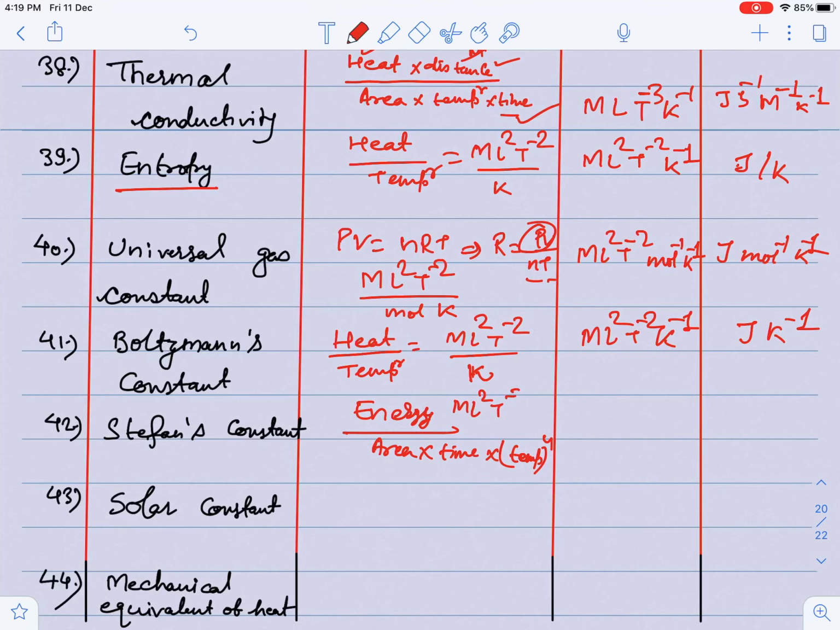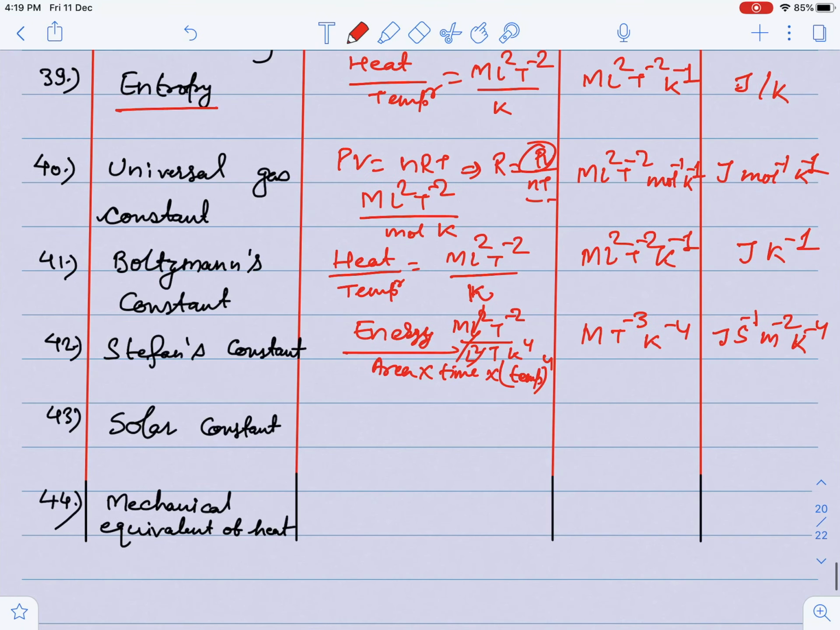So I am writing that energy is nothing but mL2T minus 2. Area is L2, time is T, and temperature is K to the power 4. So L2 cancels, guys, and I write mT minus 3 K minus 4. The unit again is very complicated: joule per second per meter square Kelvin to the power 4, that is, K to the power minus 4.